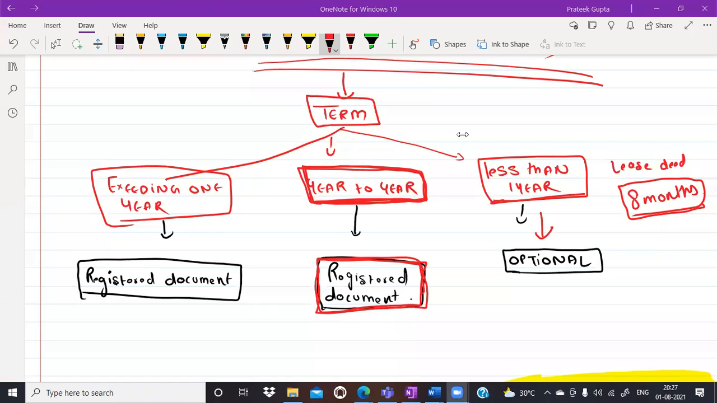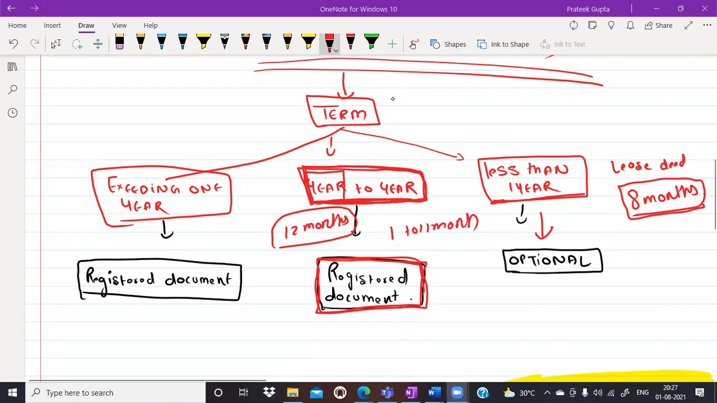Year to year, there will be a renewal in the lease deed. Okay, just a second, who gave this? Abhijit. Sir, year means a period of 12 months. How can it be 1 to 11 months? If we need more than 11 months, then we need registration. Mona is saying, and Mona, you are answering for the first time, I guess. Okay, great. So year to year means first of all a period of 12 months. If you read the General Clauses Act, year means a period of 12 months.